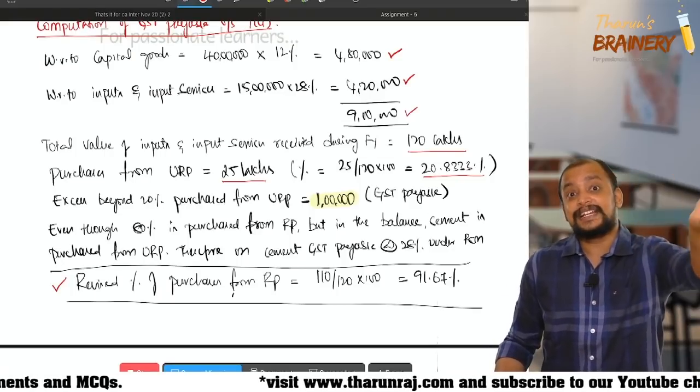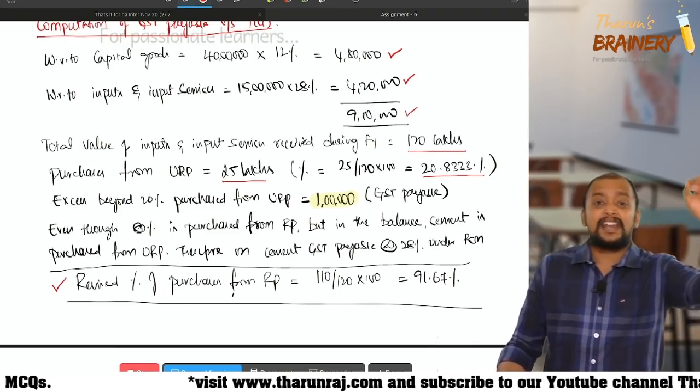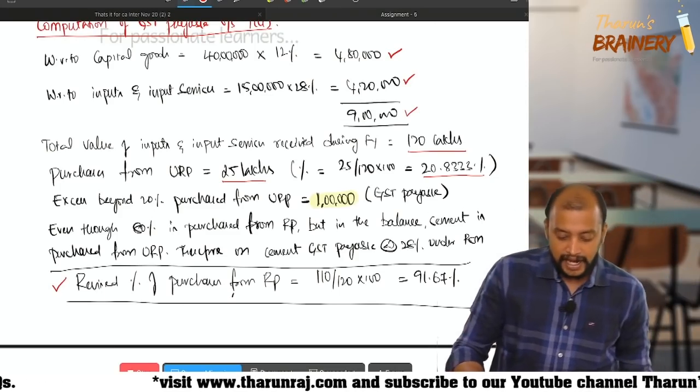Sir, but we exceeded 80. It's okay. Cement is there. That's why we did this. So again I am explaining.